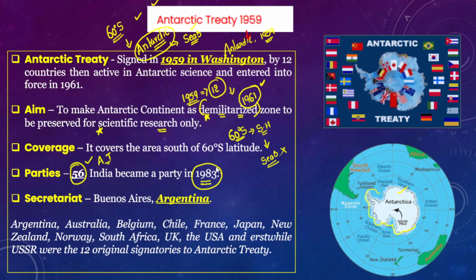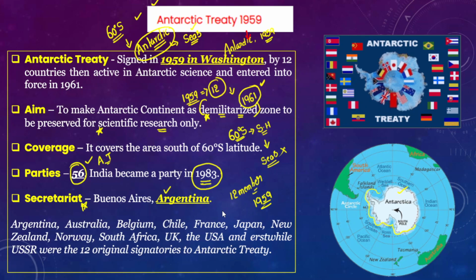We will also understand where the secretariat is located. It is located in Buenos Aires, Argentina. Earlier I told you that 12 member countries were originally part of the treaty when it was signed in 1959.